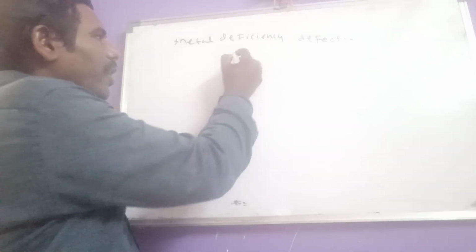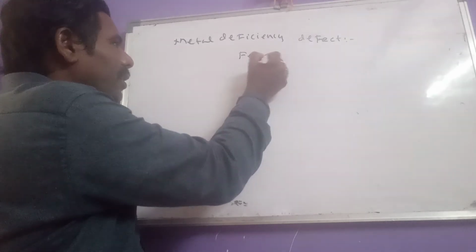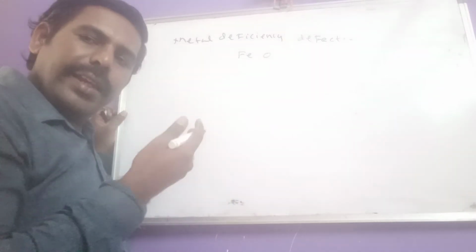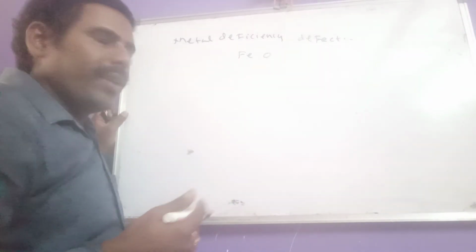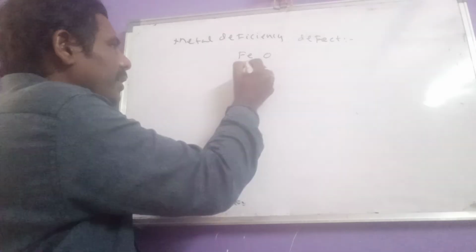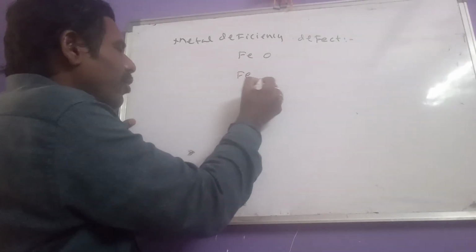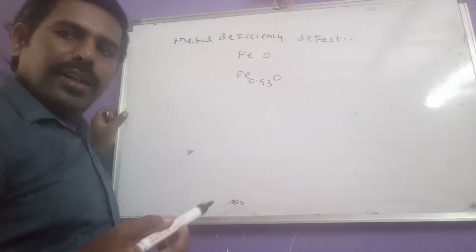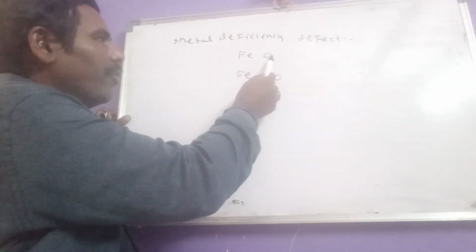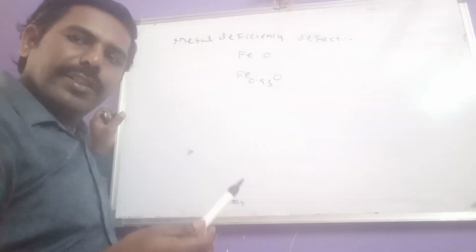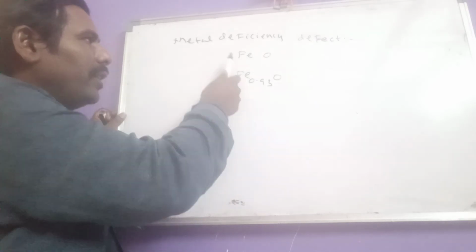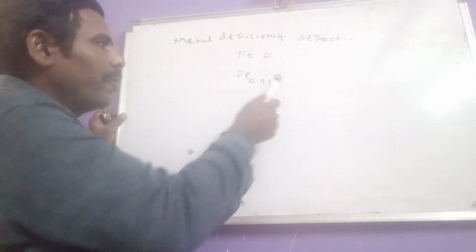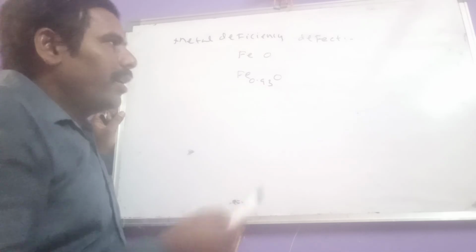For example, if you want to prepare iron oxide, we may not get that in stoichiometric ratio. Now what we can get here is Fe 0.93 O. That means actually we want to prepare FeO, but it is not possible easily. Now that prepared compound has the composition Fe 0.93 O.